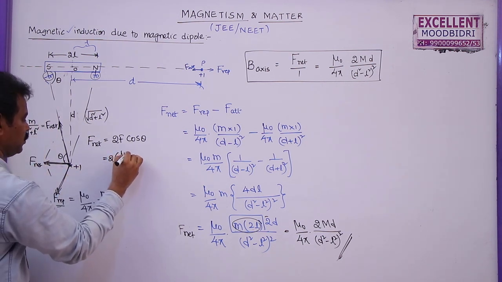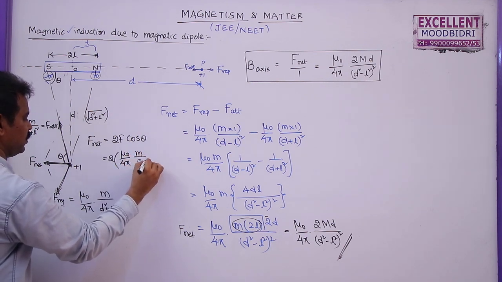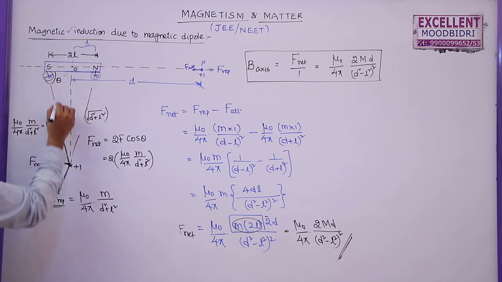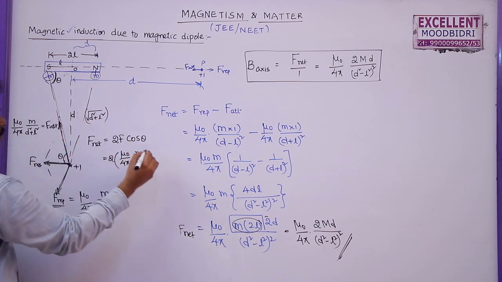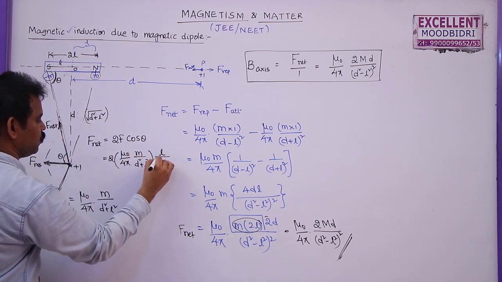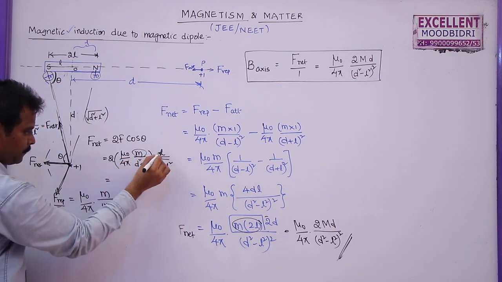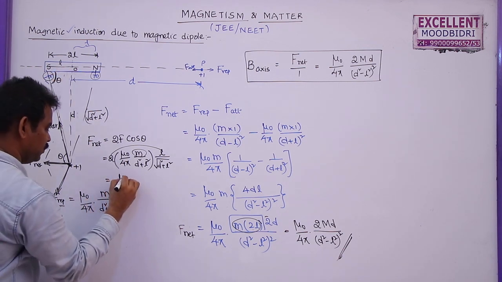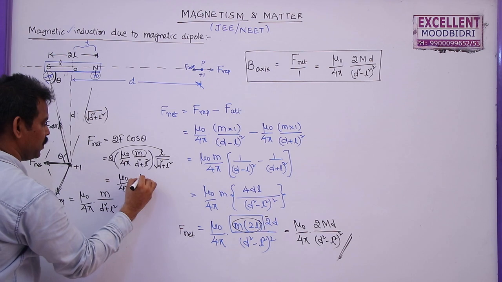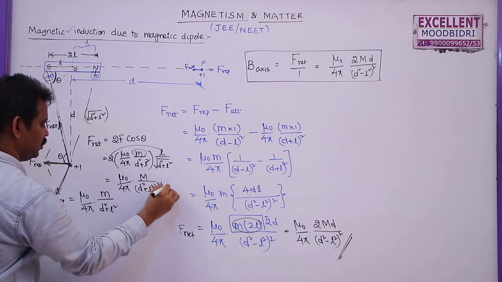So I am going to write mu naught by 4 pi, m by d square plus L square, into, what is cos theta? From this, adjacent side by hypotenuse. Adjacent side is L, hypotenuse is root over d square plus L square. So this is L by root over d square plus L square. You can see this m into 2L is equal to the pole strength of this bar magnet, which we can write as mu naught by 4 pi, m by d square plus L square whole power 3 by 2.